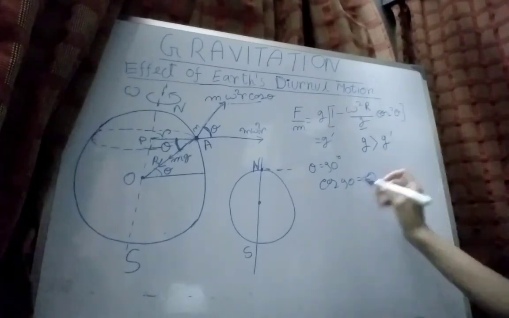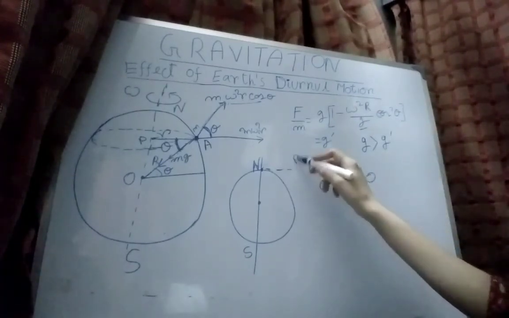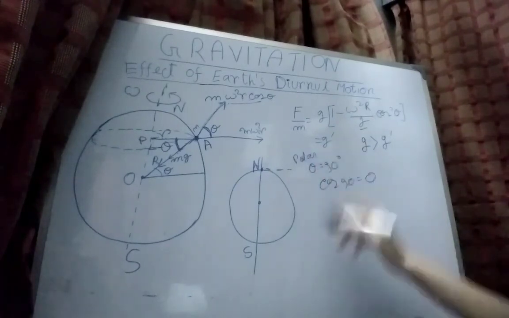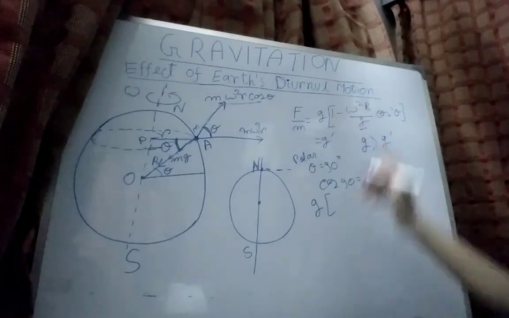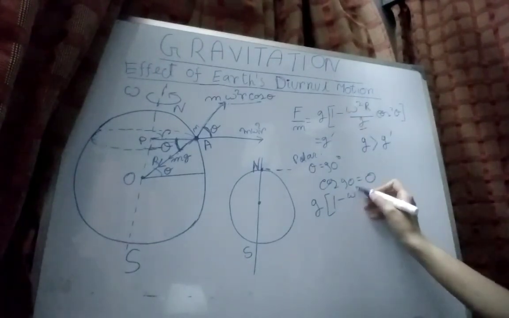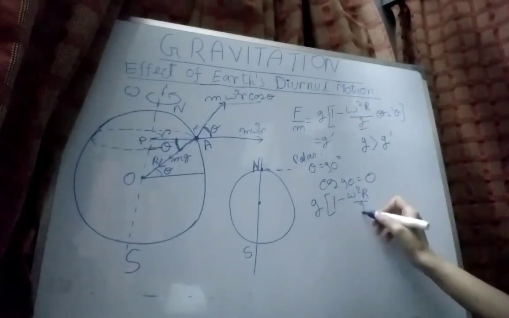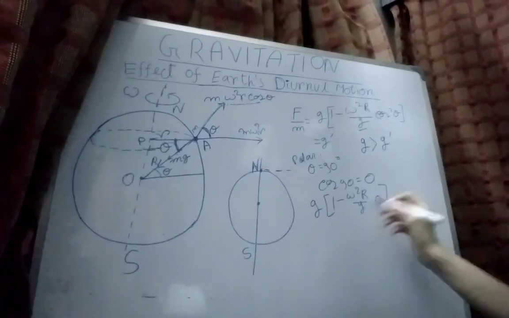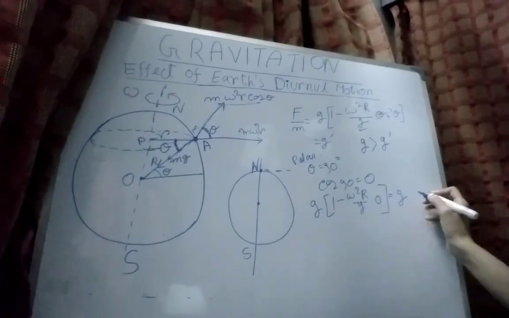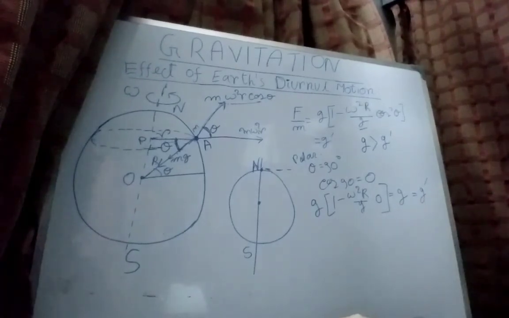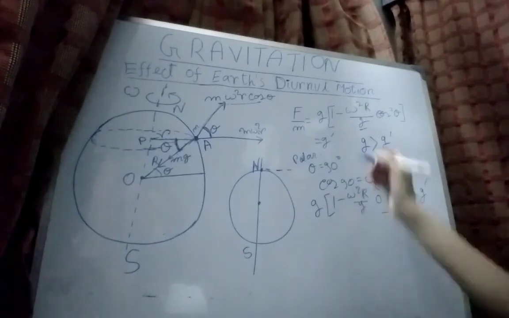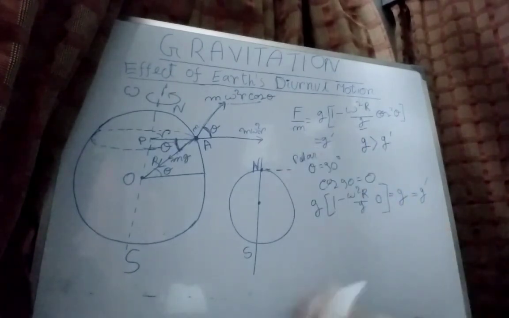So in the case of the polar region, this equation becomes g into 1 minus omega square R into 0 by g, that is it will be g. So g dash will be g, that is the gravitational acceleration will remain small g, and there will be no change of the gravitational acceleration.